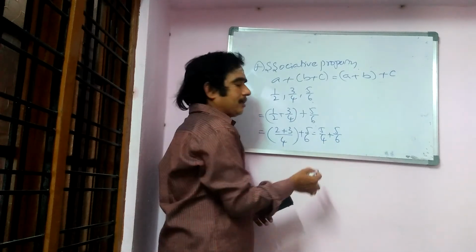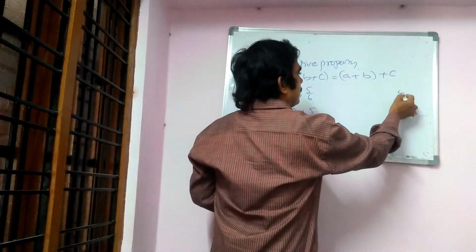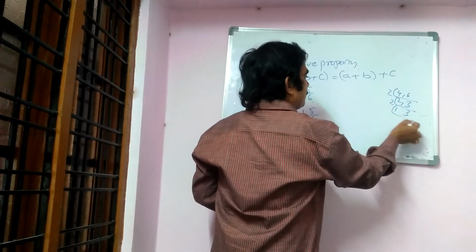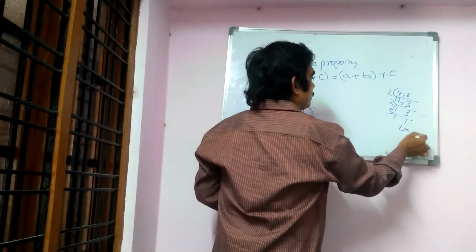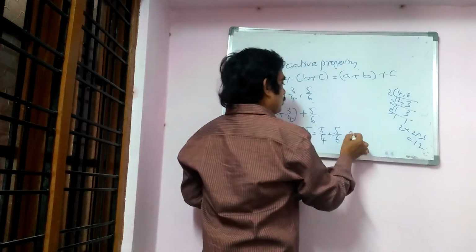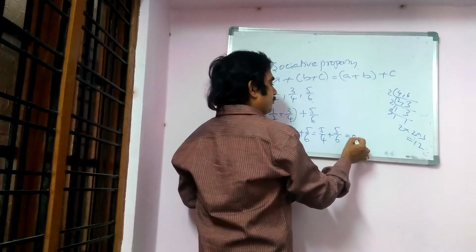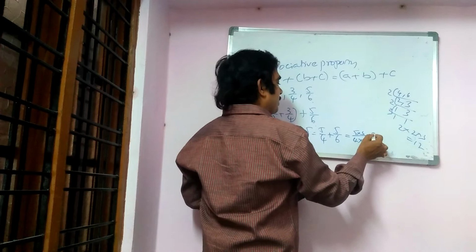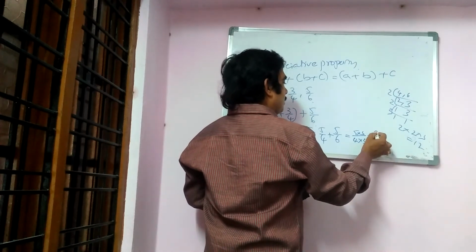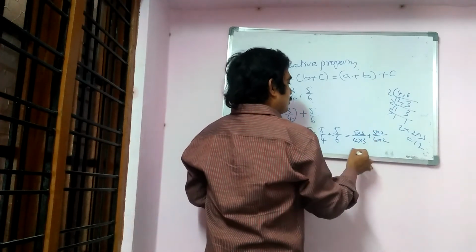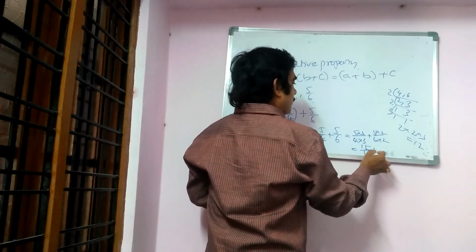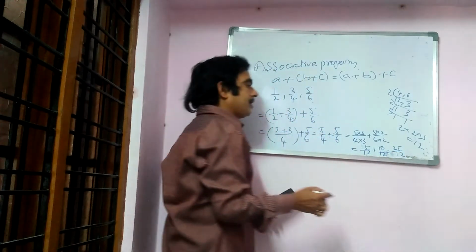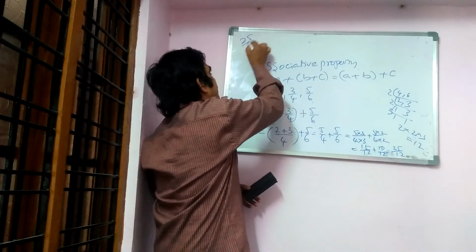Here we got different denominators, 4 and 6. The LCM of 4 and 6: 2 2s are 4, 2 3s are 6, so 2 into 2 into 3, how much? 12. So for 5 by 4, 4 3s are 12, so 5 into 3 in the numerator. 6 2s are 12, so 5 into 2. So 15 by 12 plus 10 by 12, which is equal to how much? 25 by 12. I will keep that answer aside.